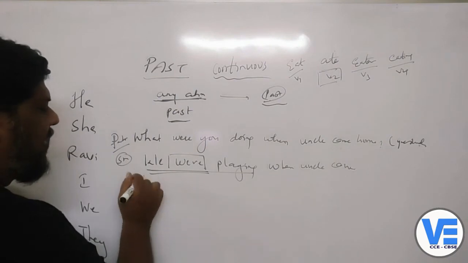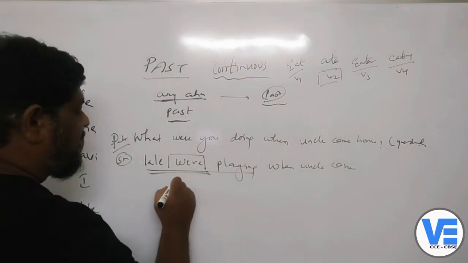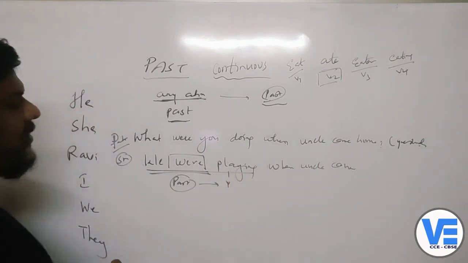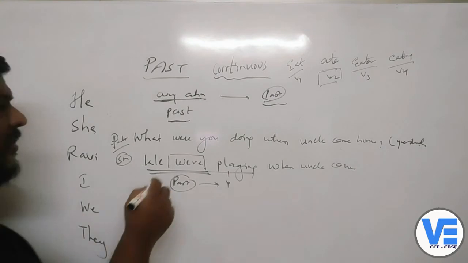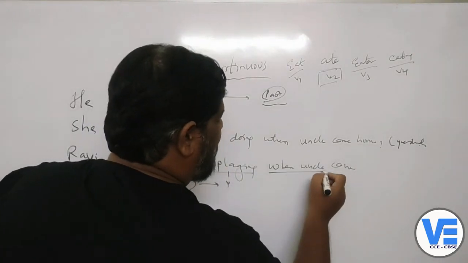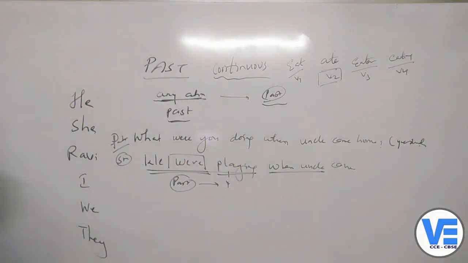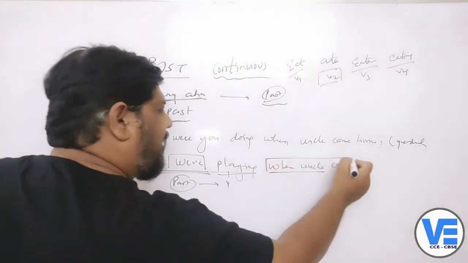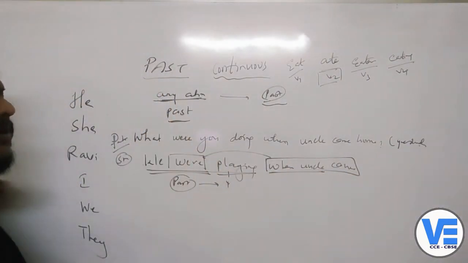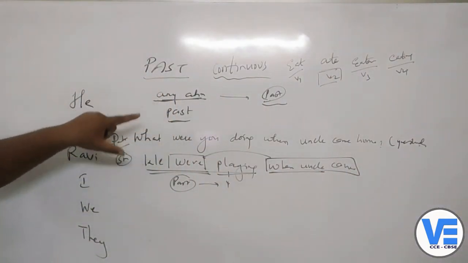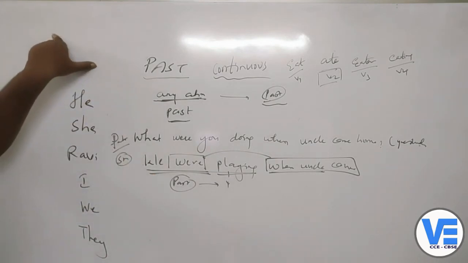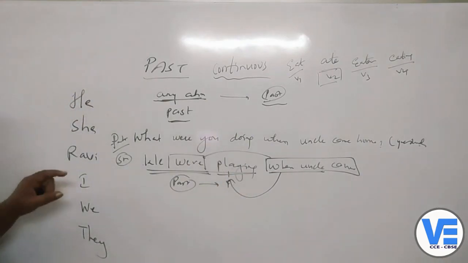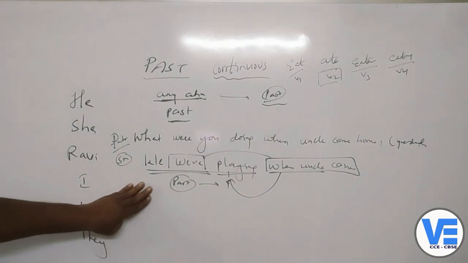So here, we were playing, that means this is a past tense. Playing had started, and they were playing till when uncle came. By the time uncle came, they were still playing. So both of the incidents took place in the past. When uncle came, what were they doing? They were playing. This is one example you can write here.